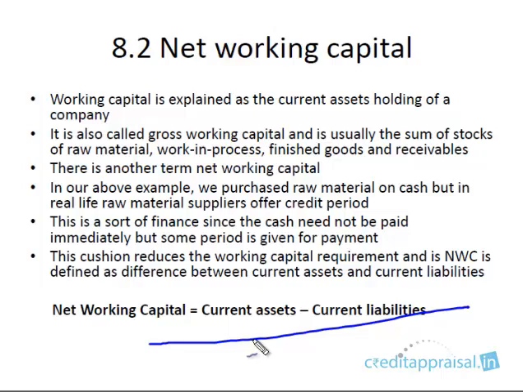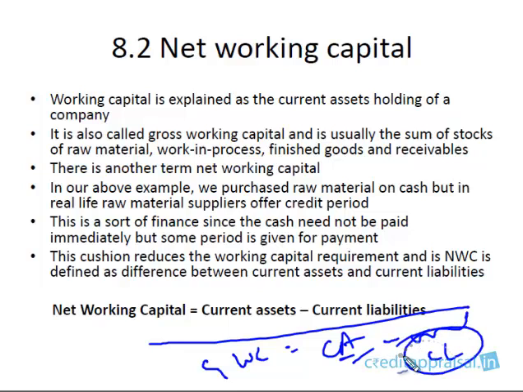We'll understand the concept of NWC, but at the beginning of the chapter I want you to understand that working capital, the gross working capital, is just the total of current assets. It is the total investment in the current assets, and from that we deduct certain current liabilities items. Why we do that, we'll be seeing as we go along.